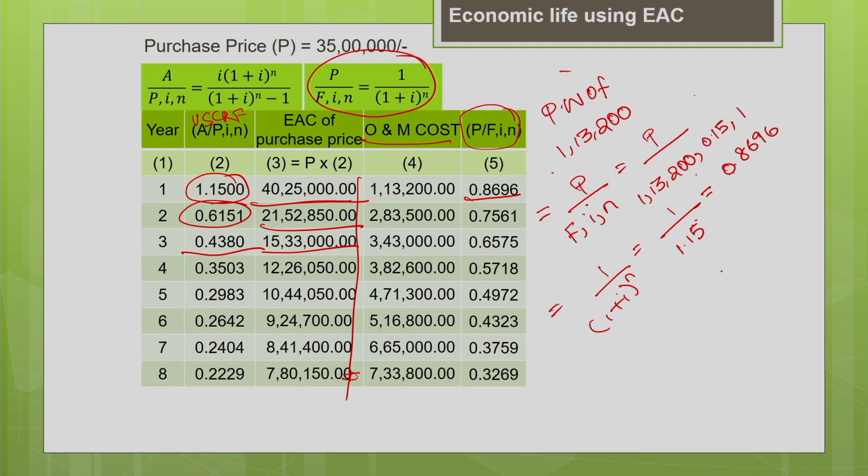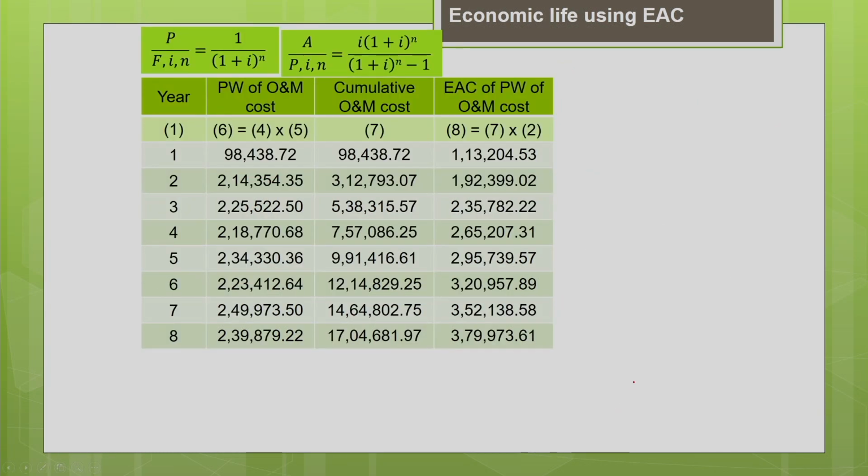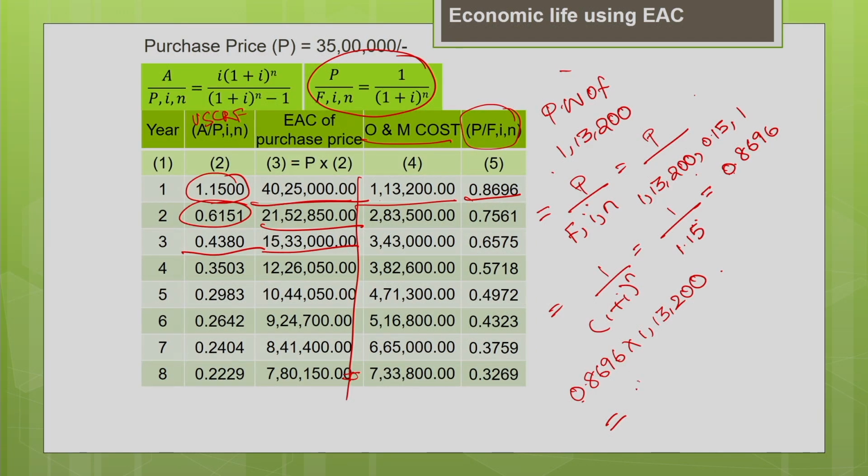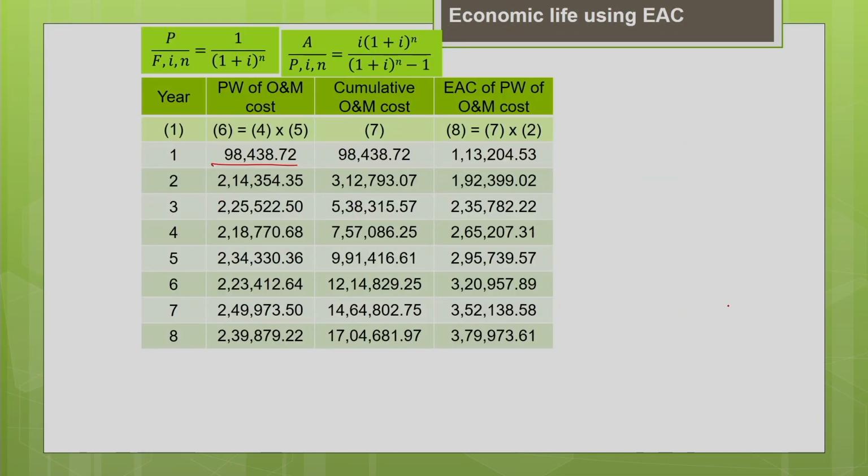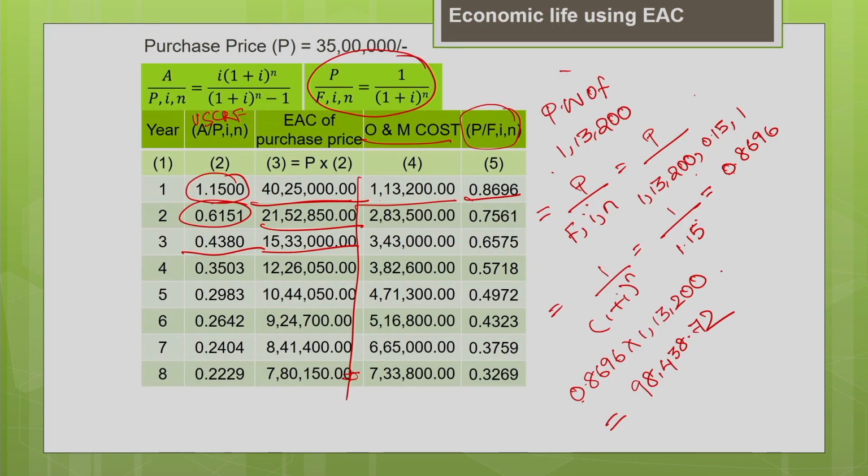This present worth factor you multiply by the operating and maintenance cost, 0.8696 multiplied by 1,13,200. So, we multiply both, you will get the present worth value. So, what is the present worth value? You can see the table, it is 98,438.72. So, like this you are going to calculate the present worth of all the operating and maintenance costs.